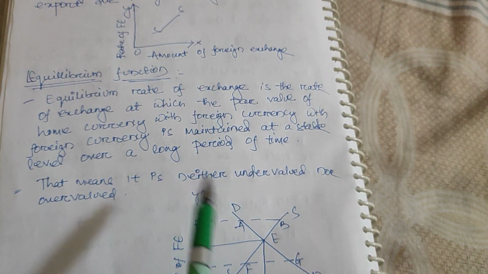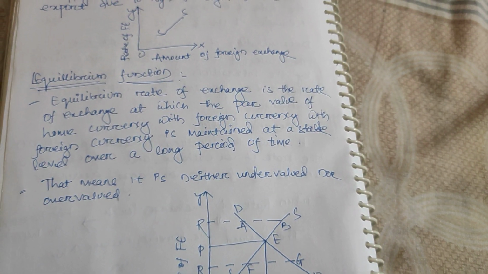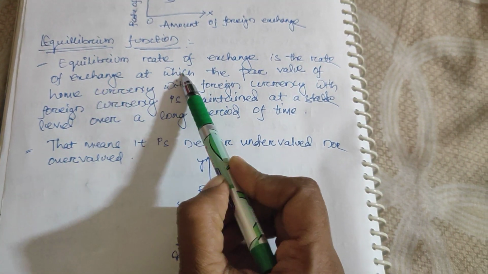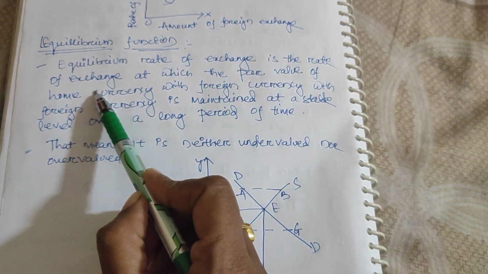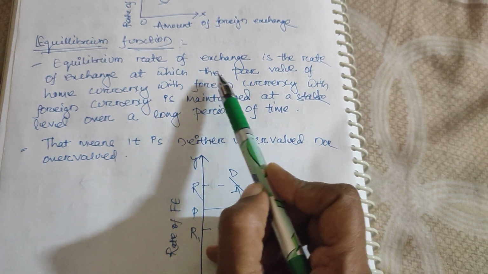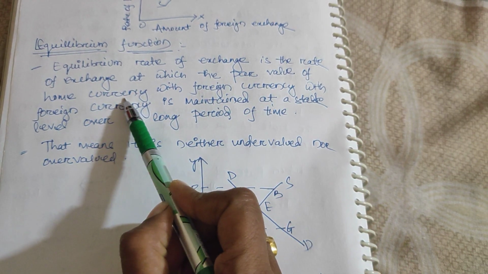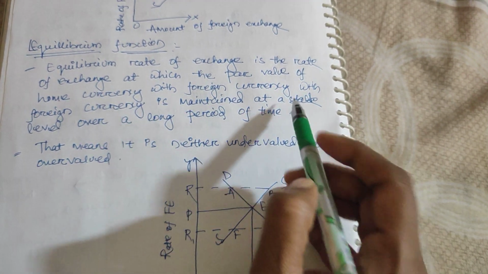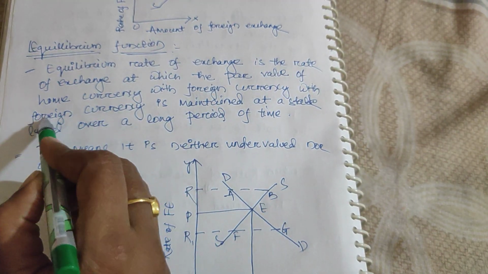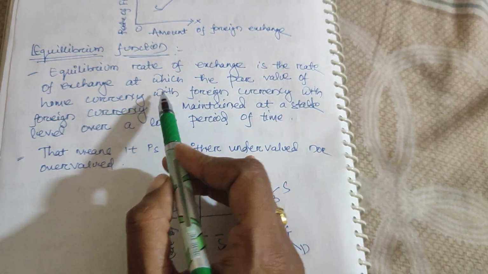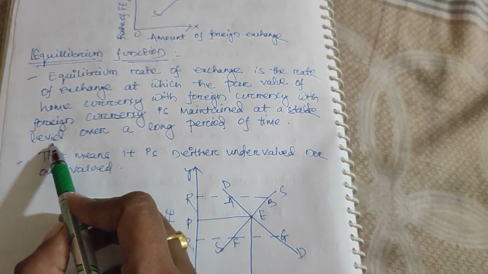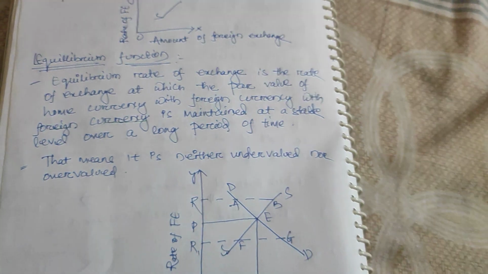Now we'll come to the equilibrium function. What is the equilibrium function of the rate of exchange? Equilibrium rate of exchange is the rate at which the par value of home currency with foreign currency is maintained at a stable level over a long period of time.